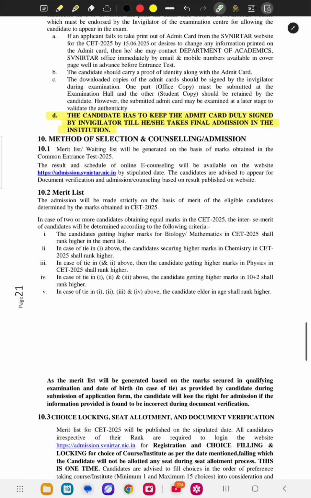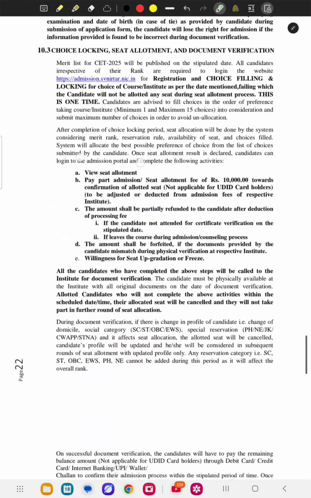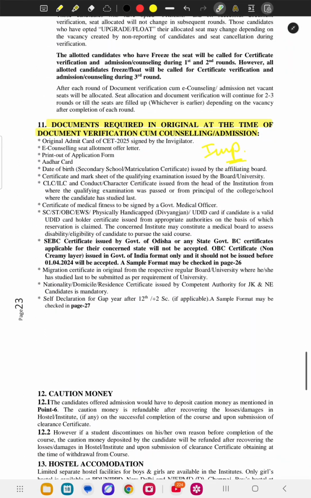The candidate has to keep the admit card duly signed by the invigilator till he or she takes final admission in the institution. There should be a column for signature by the invigilator. So when you are giving the examination, check that your invigilator signs your admit card. Before that, you will not be able to take the admission. Documents are required in original at the time of document verification for counseling admission. Means when you give the exam, results come, and after that the counseling process starts.